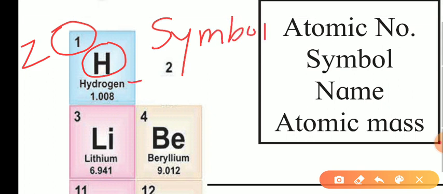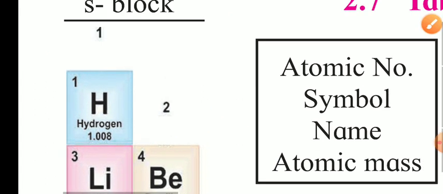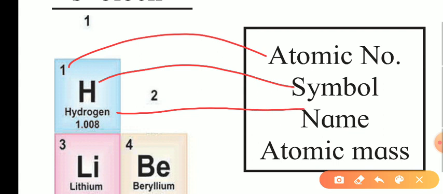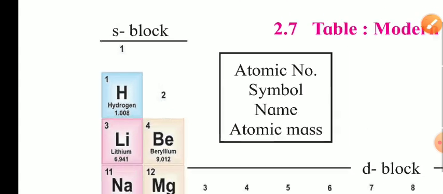Then afterward we have the name and then the atomic mass. So in the complete modern periodic table, each and every element has an atomic number, symbol, name, and atomic mass.